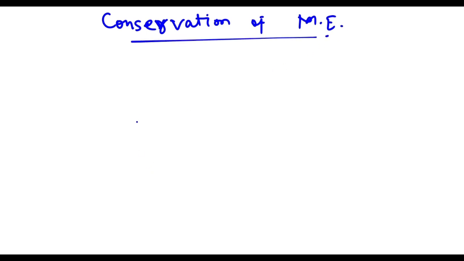So what is this result? We call it conservation of mechanical energy. Okay. So what is happening?